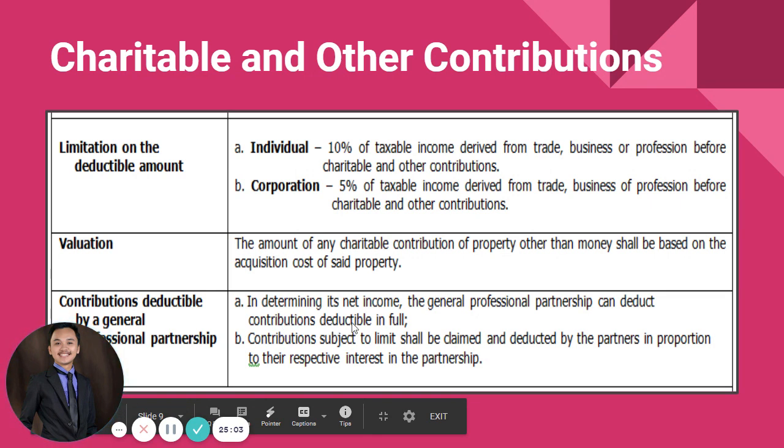Pero kung ang deductible is with limit, ingon sa tax code, it shall be claimed and deducted by partners in proportion to their respective interest in the partnership. So, dili siya i-minus dito as a partnership net income, but will be claimed on the separate income tax return equal to their respective share, no, per partner. So, that is charitable and other contributions.